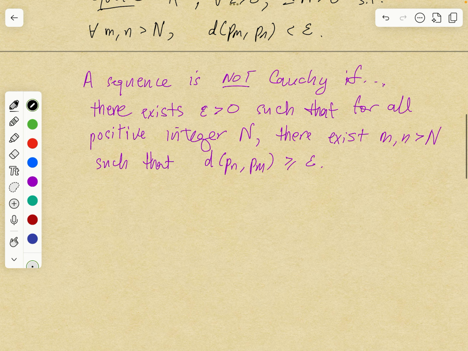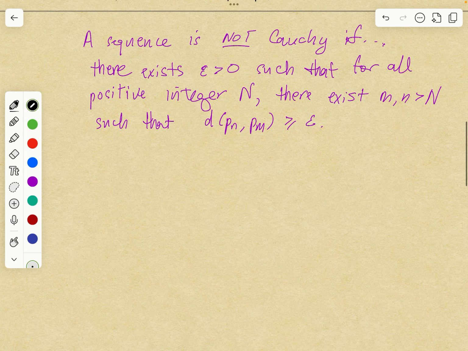So that's the definition of not being Cauchy. That's what you need to show if you want to show that a sequence is not Cauchy.